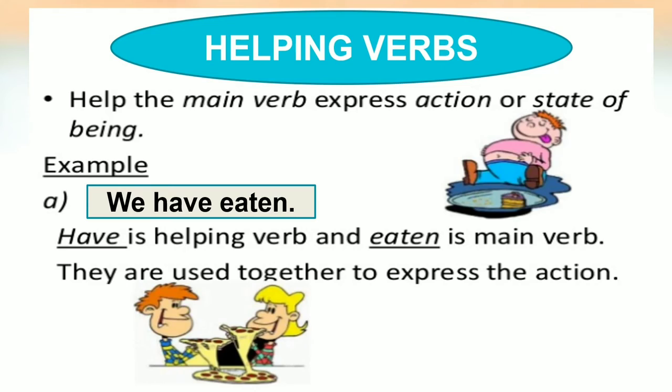Okay, means there is a main verb in the sentence. Those main verbs are supported by helping verbs so that they can express action or state of being. For example, we have eaten. Now in this sentence, we have eaten. Have is the helping verb and eaten is the main verb, and they are used together to express the action.